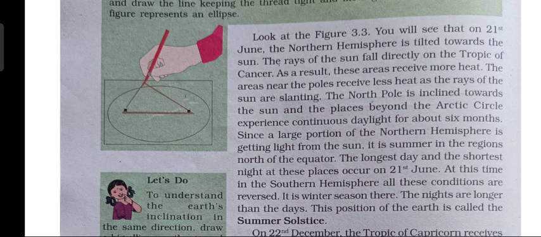The same thing happens in the southern hemisphere on 21st June. The nights become longer, the days become shorter, and on 21st June, you have the longest night and shortest day in the southern hemisphere. Then, the places beyond the Antarctic Circle experience continuous darkness for 6 months. And this position of the earth, children, is known as summer solstice.